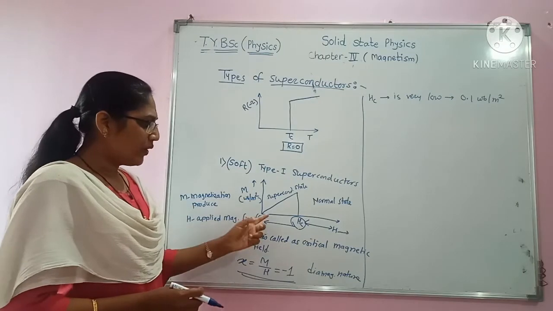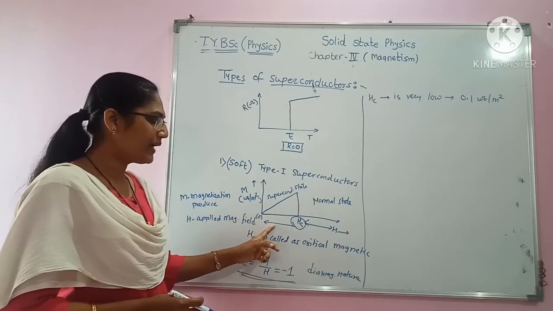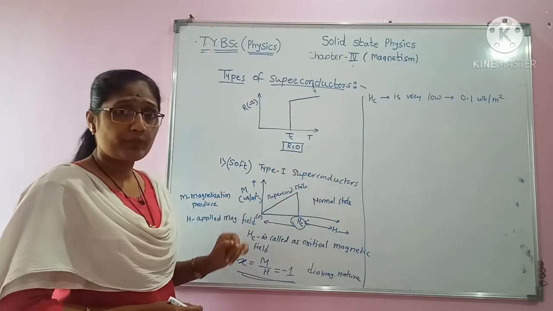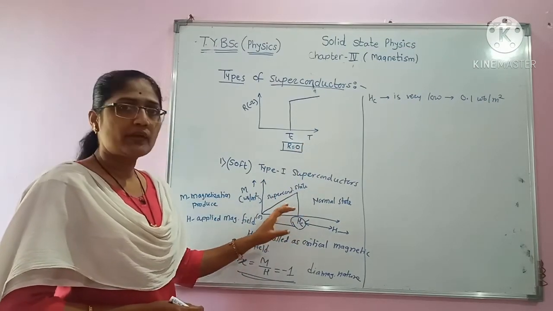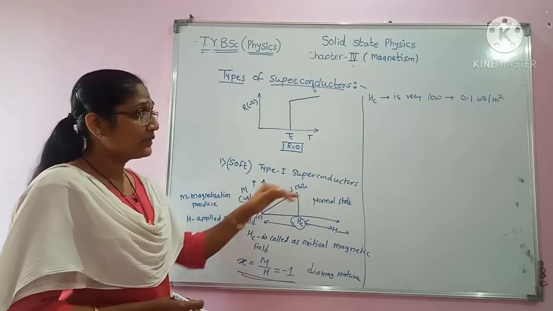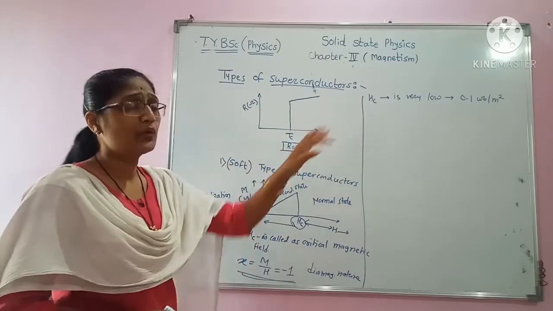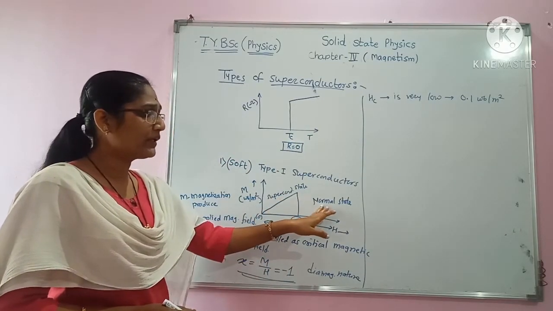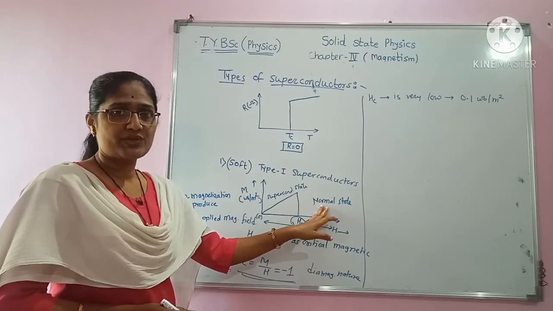It means that when I apply the magnetic field up to 0.1 Weber per meter square, this material will be in superconducting form. But as soon as this value crosses 0.1 Weber per meter square, this material will automatically get converted into normal state.